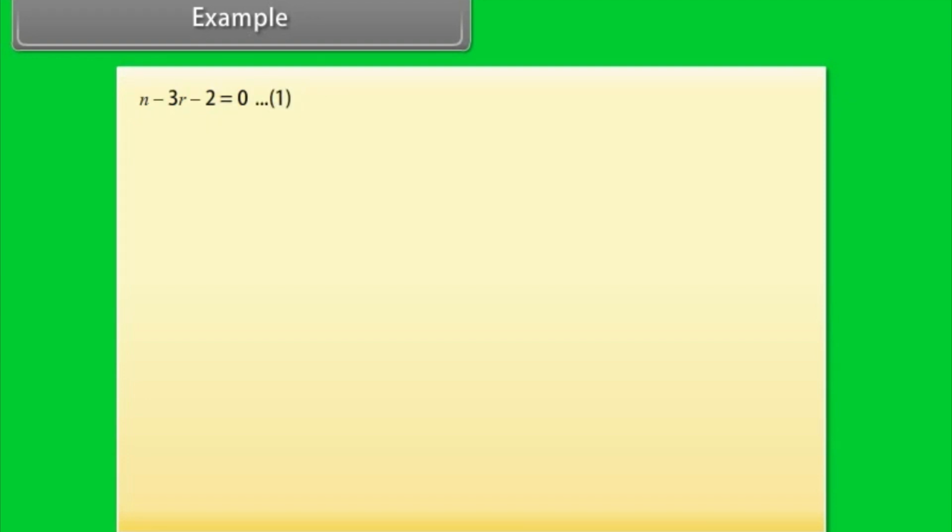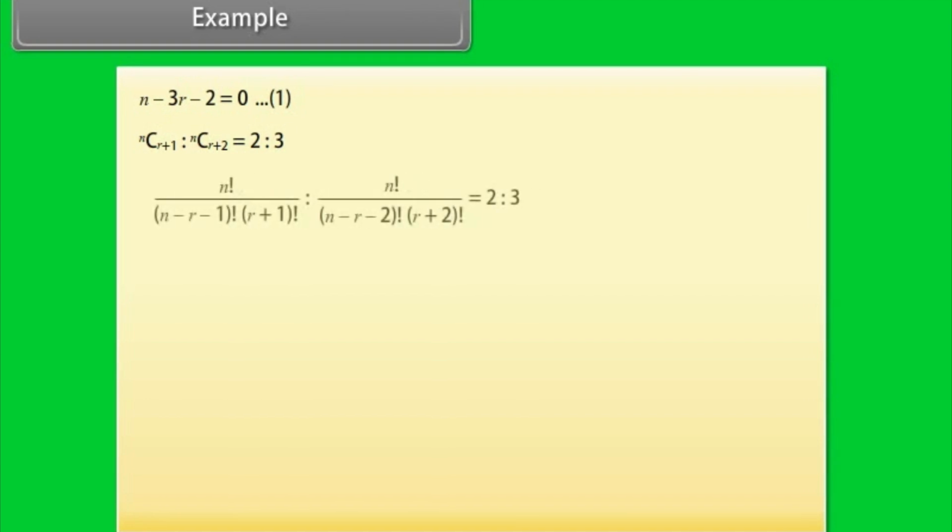Or n minus 3r minus 2 is equal to 0. Name it as 1. nC(r plus 1) is to nC(r plus 2) is equal to 2:3. n factorial by (n minus r minus 1) factorial into (r plus 1) factorial is to n factorial by (n minus r minus 2) factorial into (r plus 2) factorial is equal to 2:3.